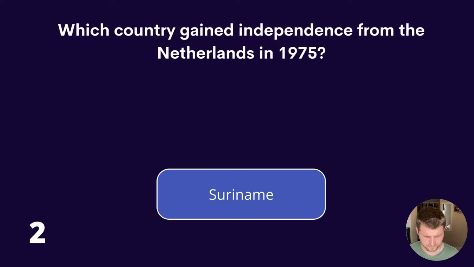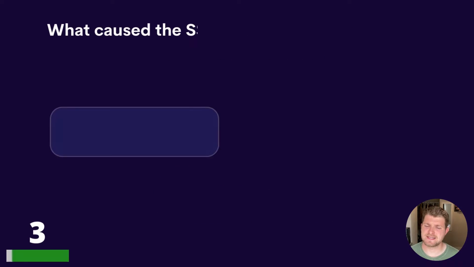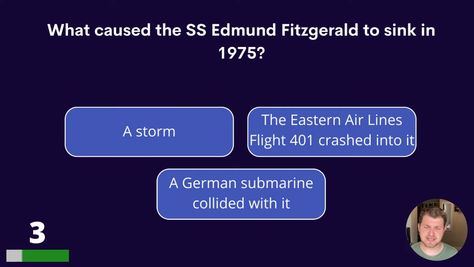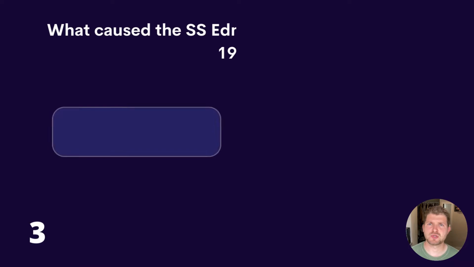Question 3. What caused the SS Edmund Fitzgerald to sink in 1975? A storm, the Eastern Airlines Flight 401 crashed into it, or a German submarine collided with it? And the answer is a storm.